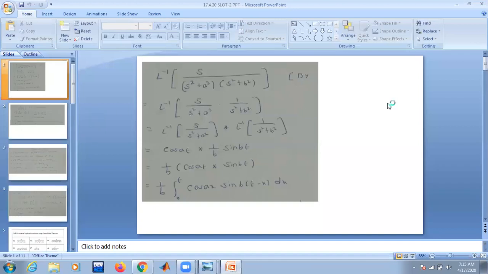Okay, so this is what I was telling. So you multiply and divide with 2. Okay, so after writing the convolution,